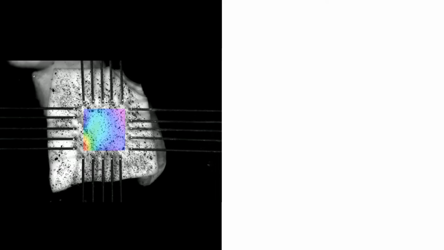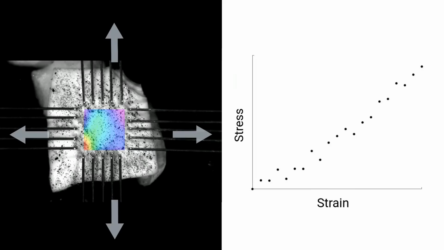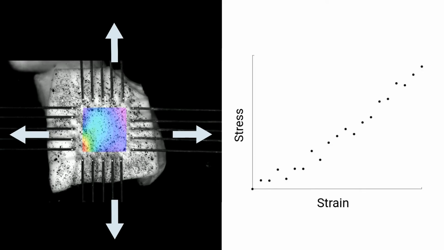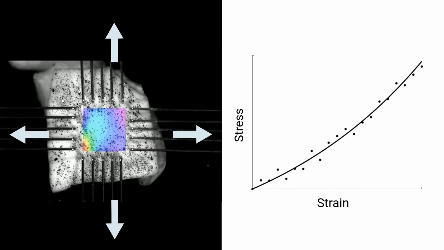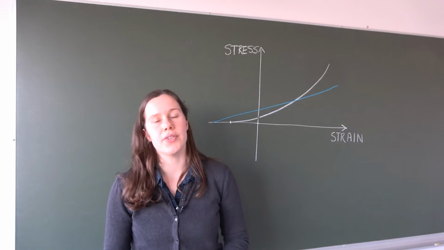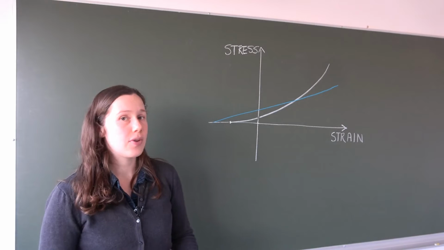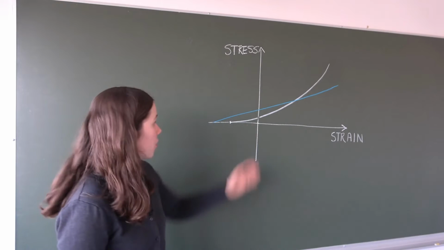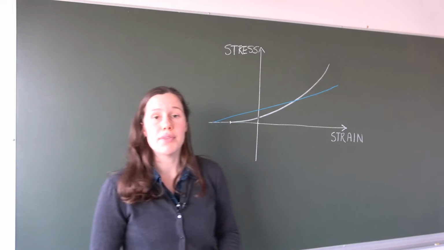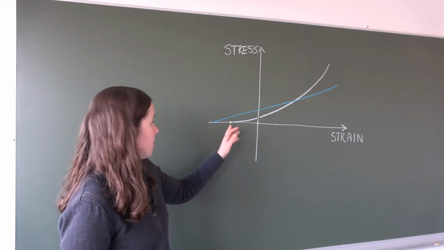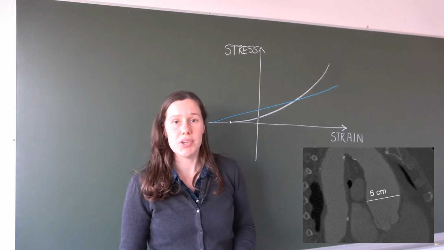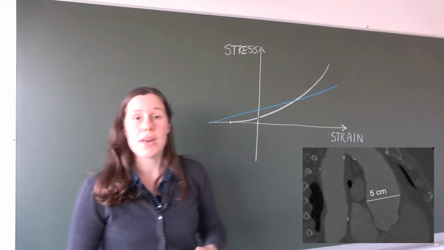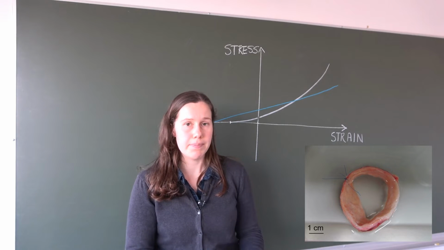The mechanical properties of the tissue can be derived from planar biaxial tensile tests, from which we obtain stress-strain data points in two directions. These can then be used to fit the parameters of a hyperelastic material model. There are two reasons why this is not as straightforward as you might think. The first reason is that we will choose a reference configuration or zero strain state as the in vivo configuration of the artery, which is not the same as the zero stress state. The reference configuration is known from medical imaging, whereas the zero stress state, to know that one, we would have to excise the artery out of the body.